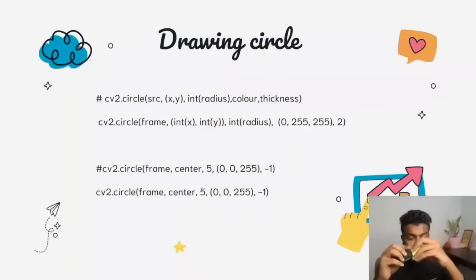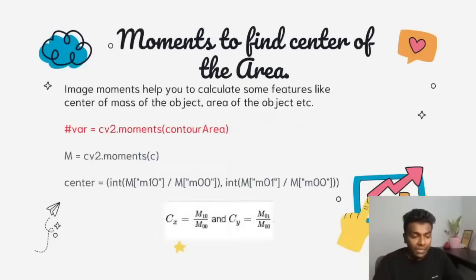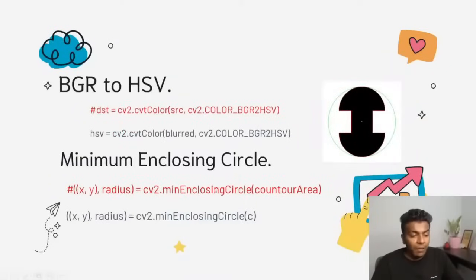I'm repeating again. From this frame, it is going to track the object based on two points. One is the red color dot which you have seen in the output, and the second one is the yellow color circle. That yellow color circle has been drawn with the help of the syntax cv2.minEnclosingCircle.